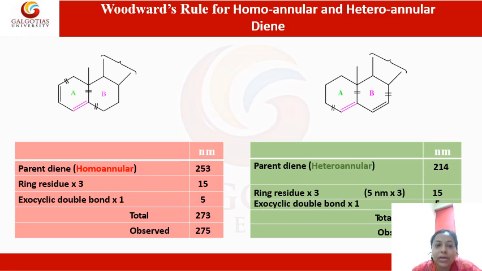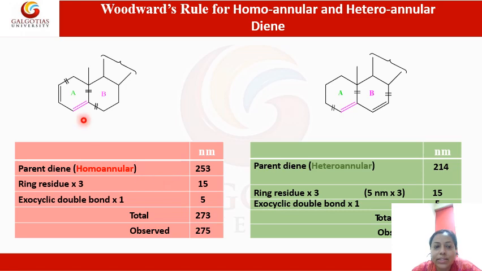So the conjugated system here is this particular part, and as you can see, there are carbon-carbon bonds coming out of this carbon, this carbon, and this carbon. Now this carbon and this carbon are both a part of the conjugated system, so this bond and this bond are considered to be ring residues. So this molecule is considered to have 3 ring residues. Each ring residue has a contribution of 5 nanometers, so we have a total of 15 nanometers.